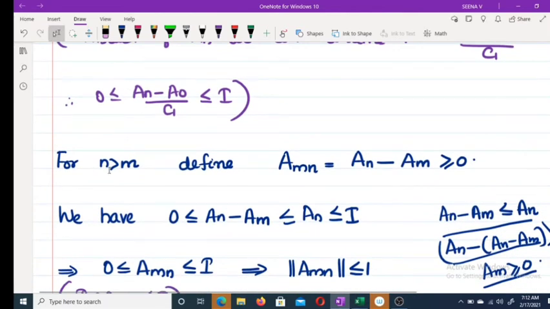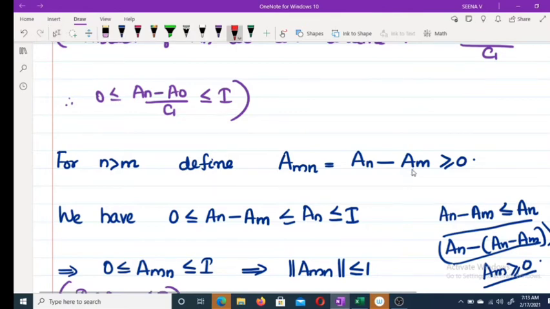Now, for n greater than m, we define amn equal to an minus am. N greater than m means an is greater than or equal to am, which means an minus am is greater than or equal to 0.